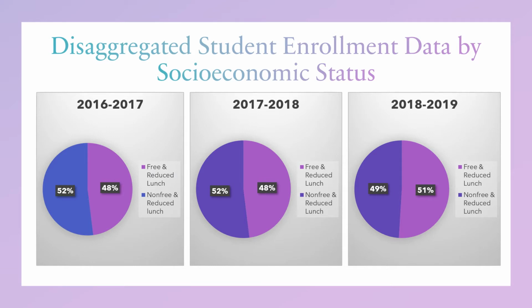On this slide, we will look at student enrollment data disaggregated by socioeconomic status, and you will see later how this plays an important role in our student population. So you can see in all 3 years, we have about a 50-50 split between students who are on free and reduced lunch and students who are not on free and reduced lunch.